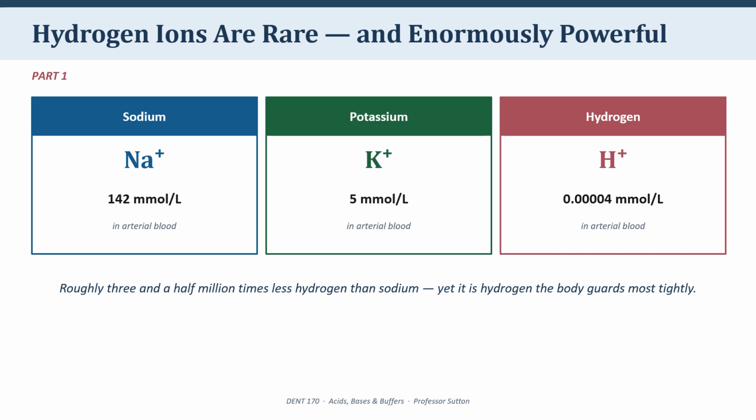But that concentration of hydrogen ions is very important. Your body will tolerate a fairly wide swing in sodium. It will tolerate a swing in potassium, though less than it would in sodium, but it defends hydrogen ion concentration ferociously within a range so narrow that if you move outside it, you become unwell within minutes. The obvious question, why? Why guard so jealously something there's so little of?